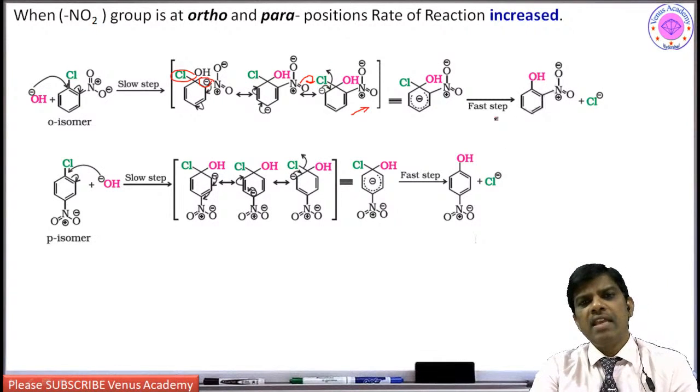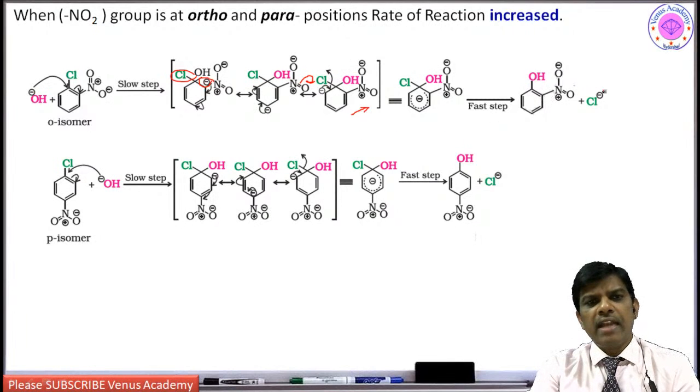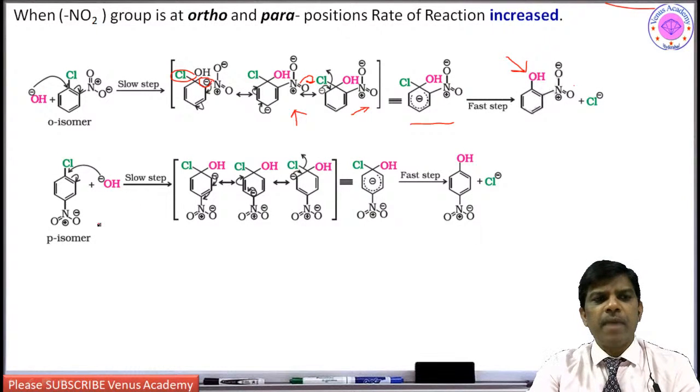So if you write the resonance structures of these compounds, what is happening? It is going to form ortho and para. Since the nitro group is at the ortho position, it easily substitutes the chlorine group with the hydroxy group. Yes. When it is para, the same thing happens.